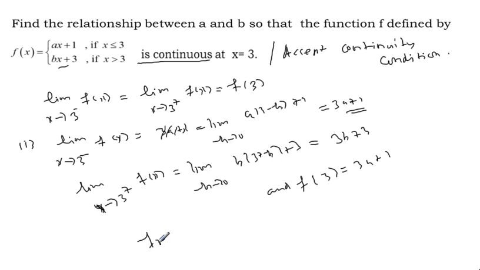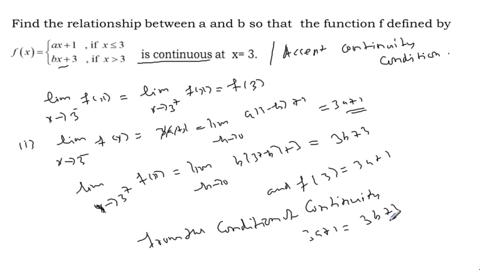Then from the condition of continuity, the left hand limit and right hand limit will be equal to 3a plus 1. So 3a plus 1 equal to 3b plus 3.